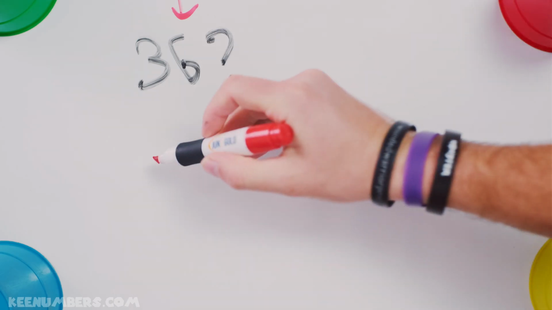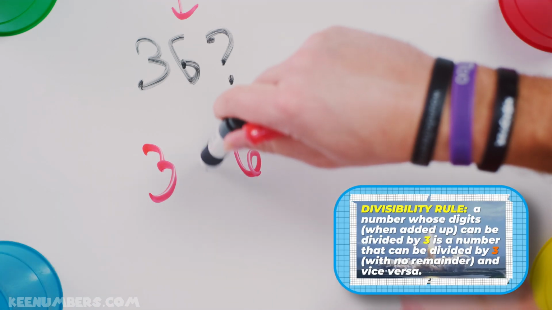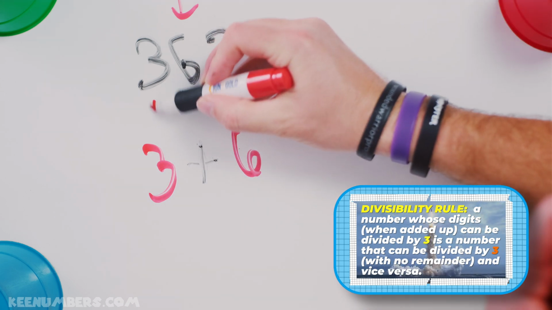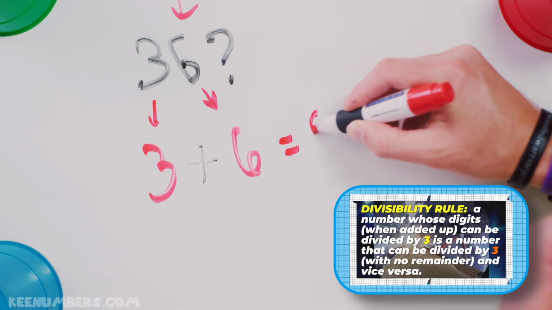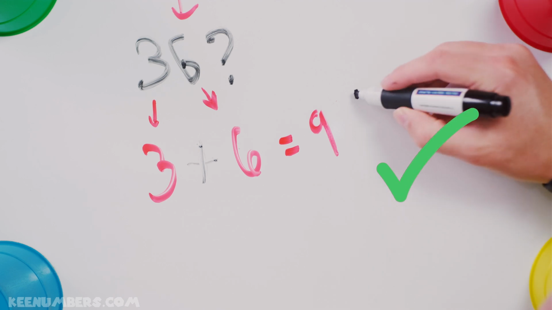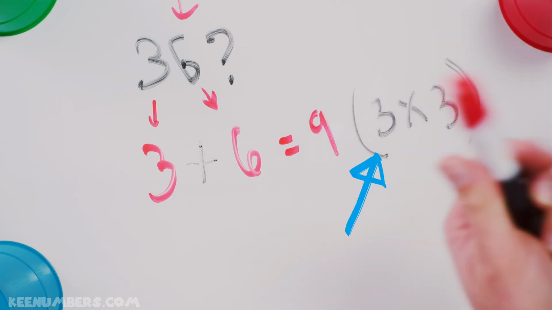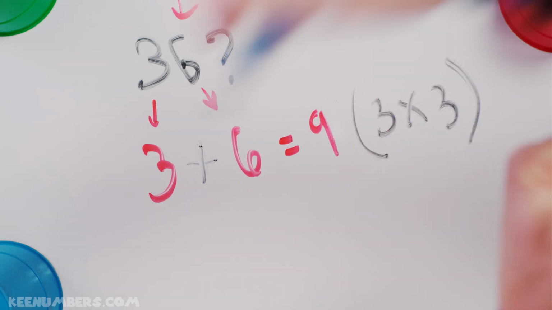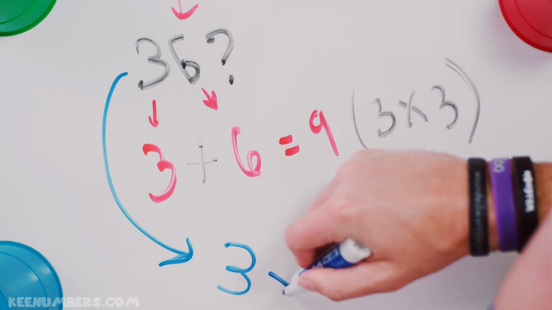Okay, you're gonna say 3 plus 6. You're adding up the digits. And by doing so, you get 9. Hey, 9 is divisible by 3, right? Because that is just 3 times 3. So you're in business. That means that you can divide 36 by 3.